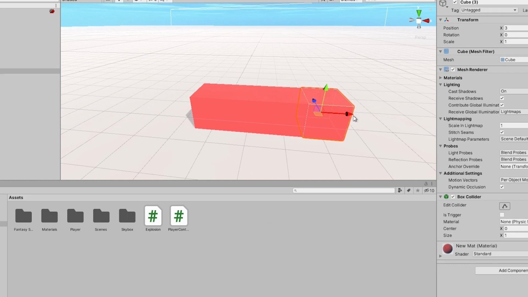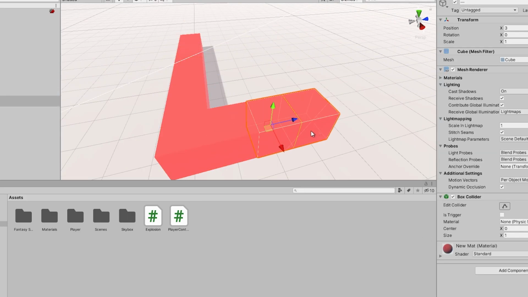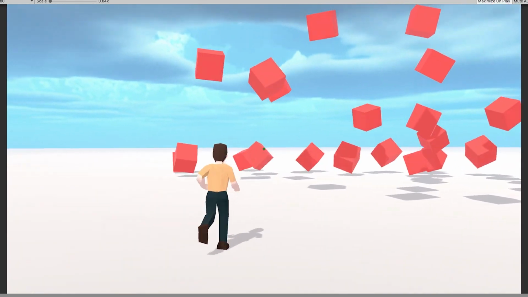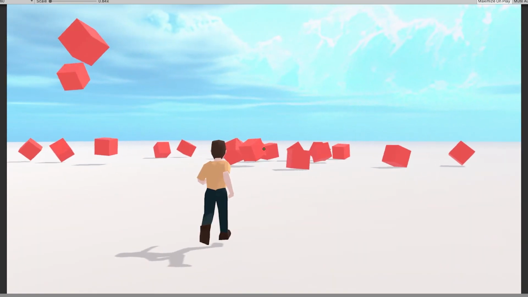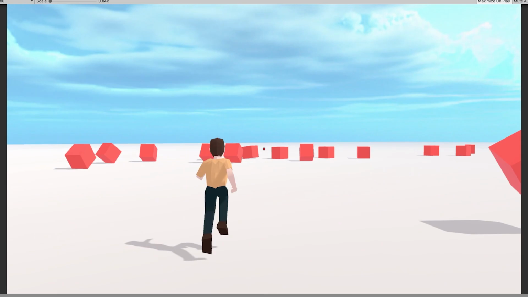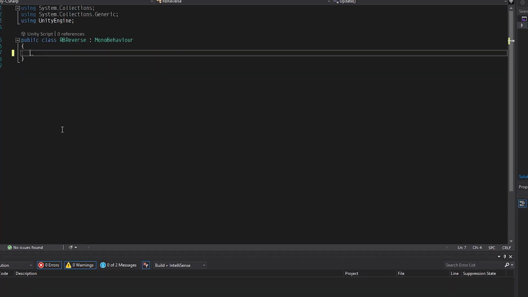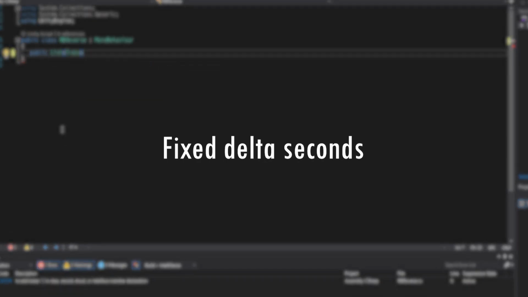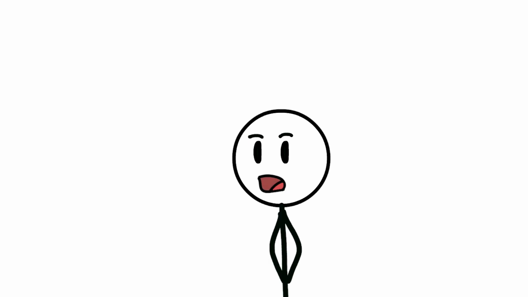So to actually rewind time, you need to record what all the surrounding objects do in some sort of array. First, I created a sort of physics explosion system to simulate some physics. Then, in order to rewind objects, you need to record their movements and rotations. So I made a custom class of positions and rotations, and every fixed delta second, the object stores its transform into a list. Now there are a lot of limitations in this rewind system.